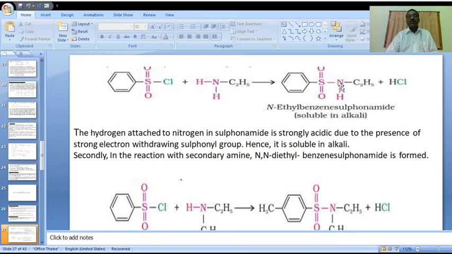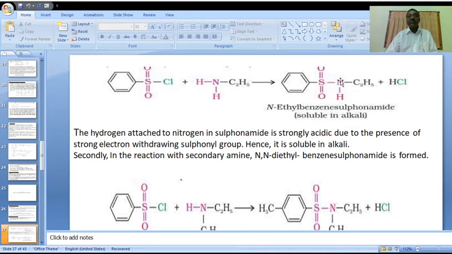The hydrogen attached to nitrogen in the sulfonamide is strongly acidic due to the presence of the strong electron withdrawing sulfonyl group. This sulfonyl group is an electron withdrawing group, not releasing.